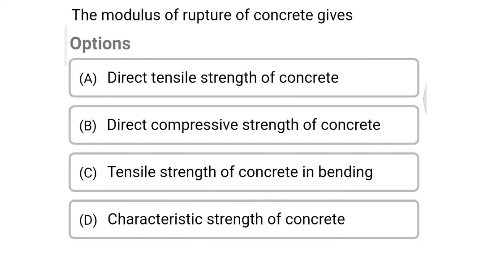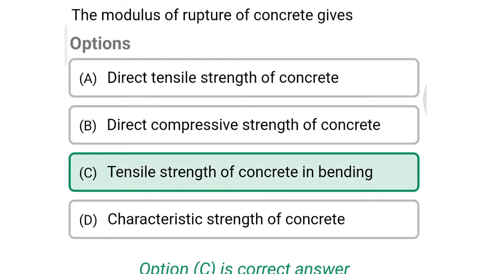So next question, the modulus of rupture of concrete gives option A direct tensile strength of concrete, option B direct compressive strength of concrete, option C tensile strength of concrete in bending, option D characteristic strength of concrete. So the correct answer is option C tensile strength of concrete in bending.